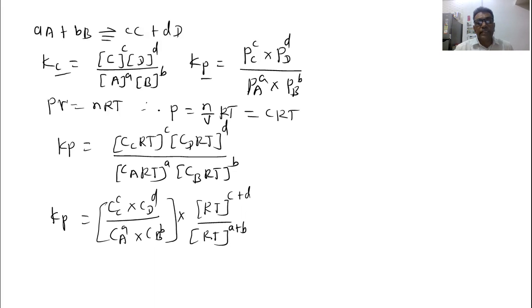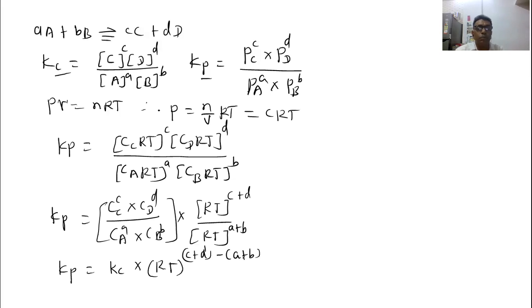Now taking this denominator to the numerator, we can write this step in this way. Kp equal to Kc, the equilibrium constant expressed in terms of concentration, into RT raised to c plus d minus a plus b. So we can write the equation in this way, c plus d minus a plus b. What is c plus d here? c plus d is the number of moles of the product, and a plus b is the number of moles of the reactant.